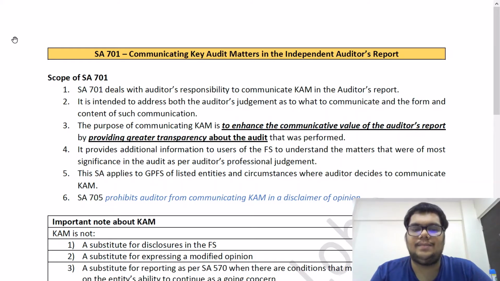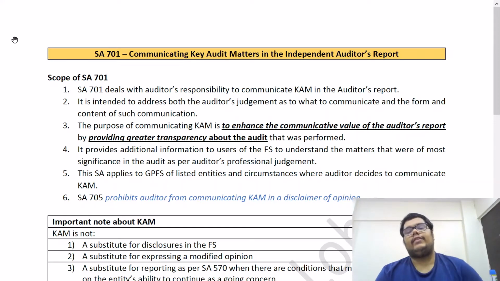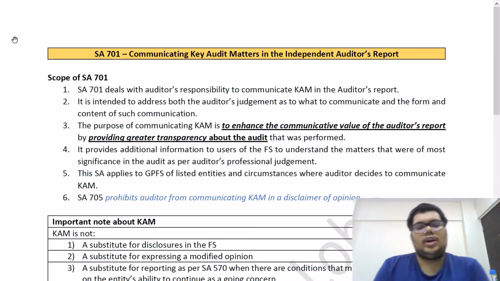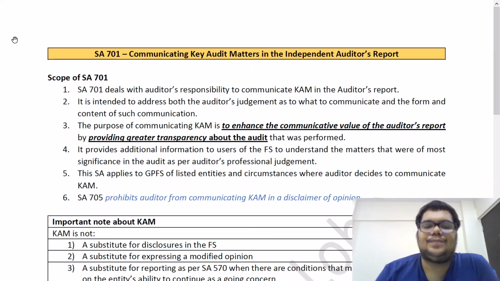Third point, the purpose of communicating key audit matters is to enhance the communicative value of the auditor's report. Like I said, first we used to only tell the type of opinion, but now with key audit matters, the communicative value increases. The readers of the auditor's report will have much more idea about the audit, and that is going to help them understand the entity better. And how is this done? By providing greater transparency about the audit that was performed.